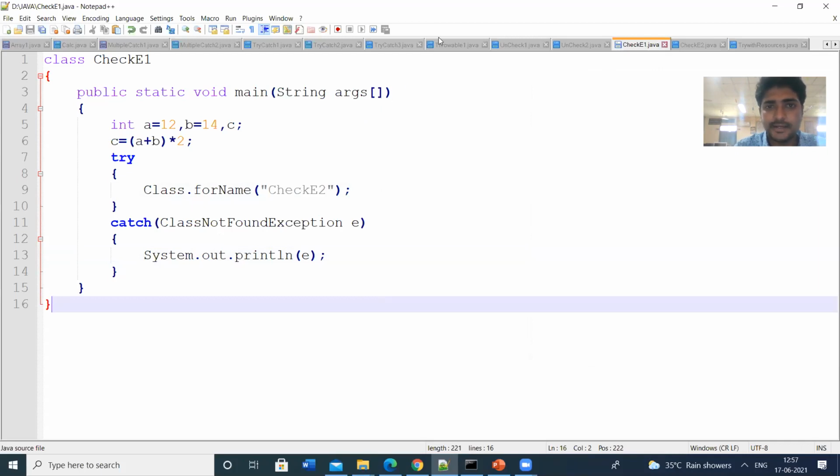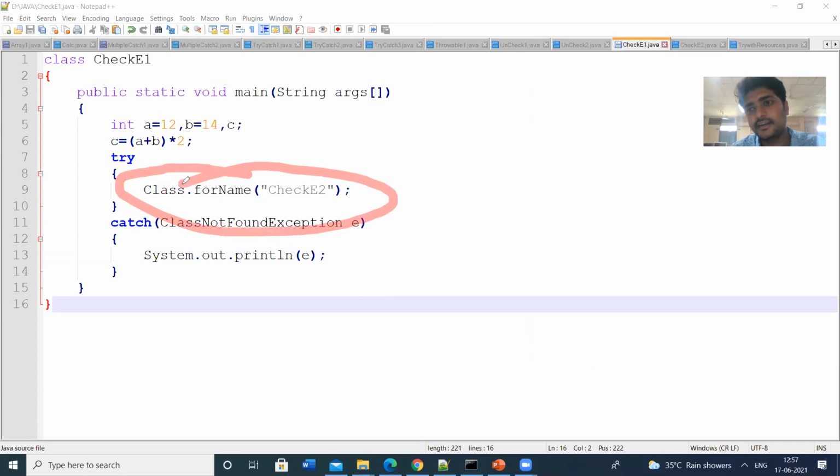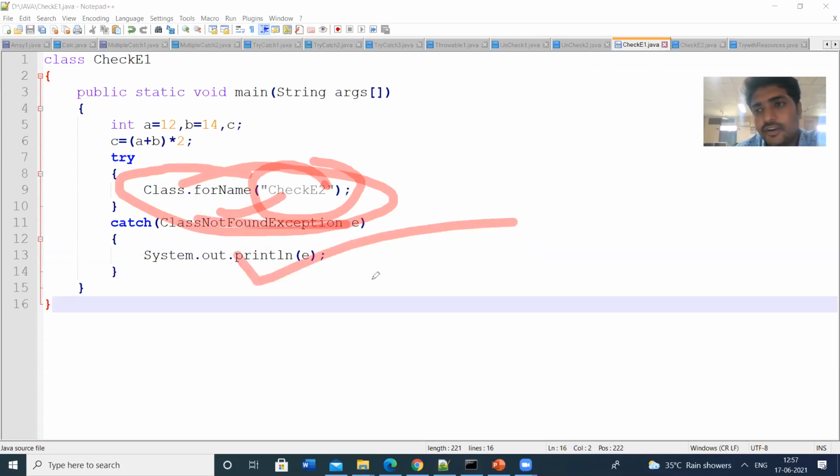So this method will return whether the class CheckE2 is present in the same directory or not. If it doesn't find that, then the exception will be raised. If it finds that, we don't get any exception.